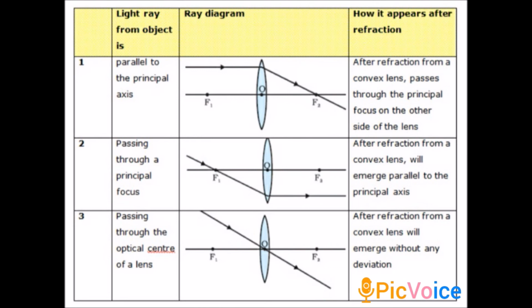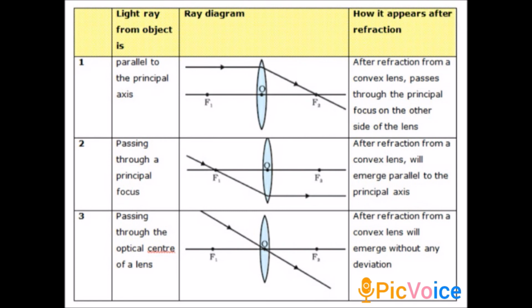So when the light ray coming from the source strikes the concave or the convex lens at the optical center, it continues its path. It never gets deviated at any point. So it is the first rule, the ray passing through the optical center.